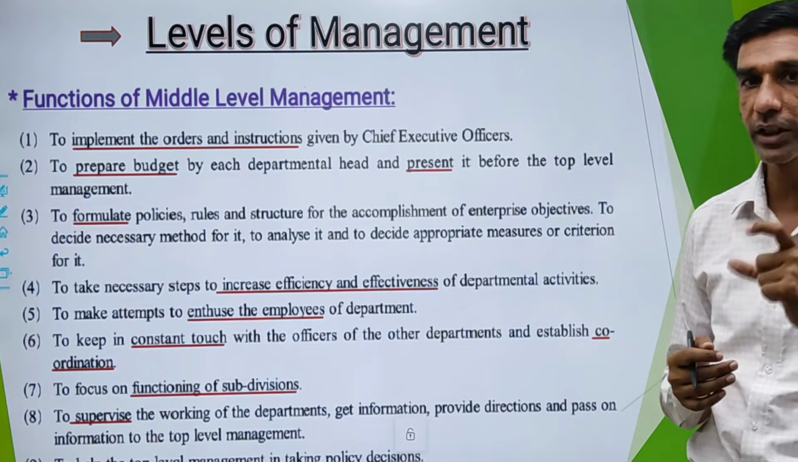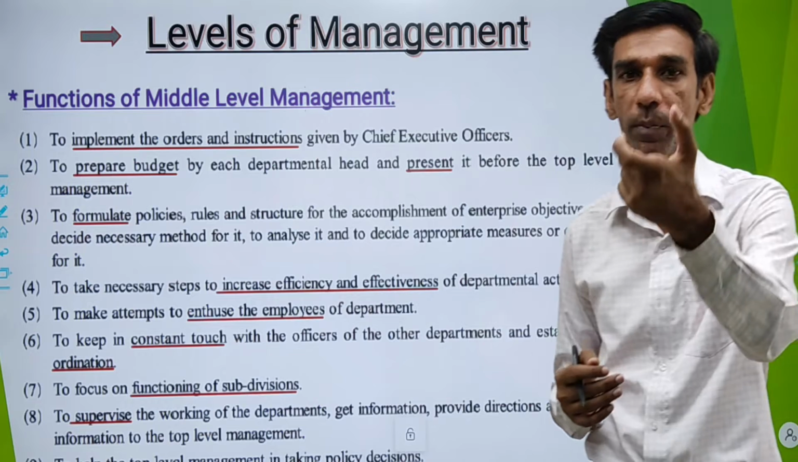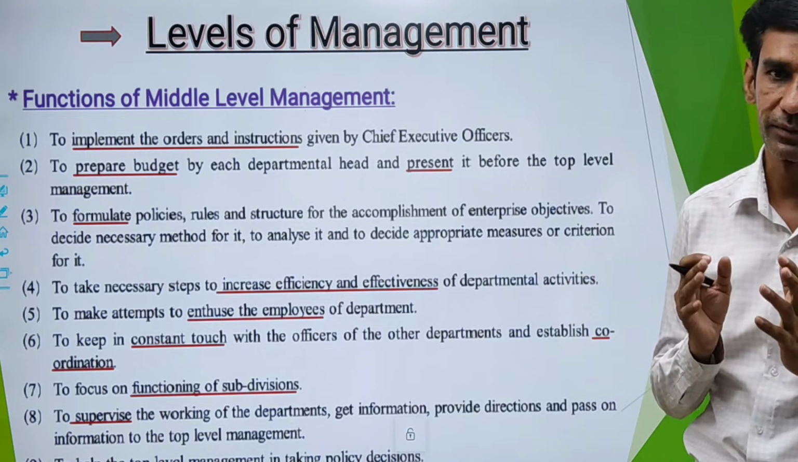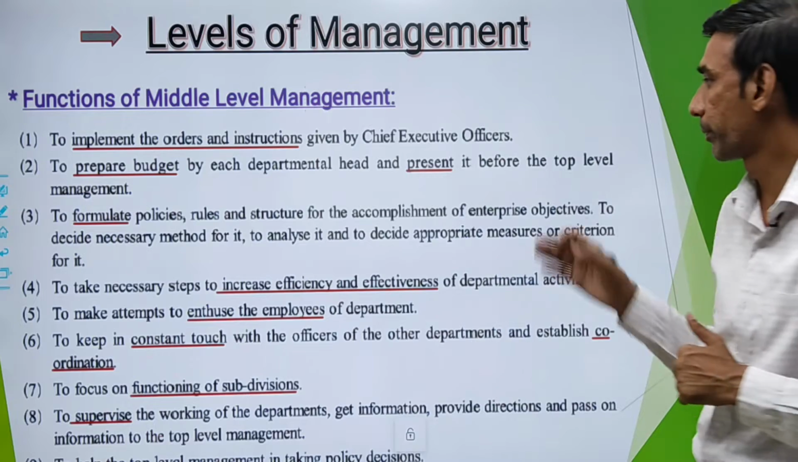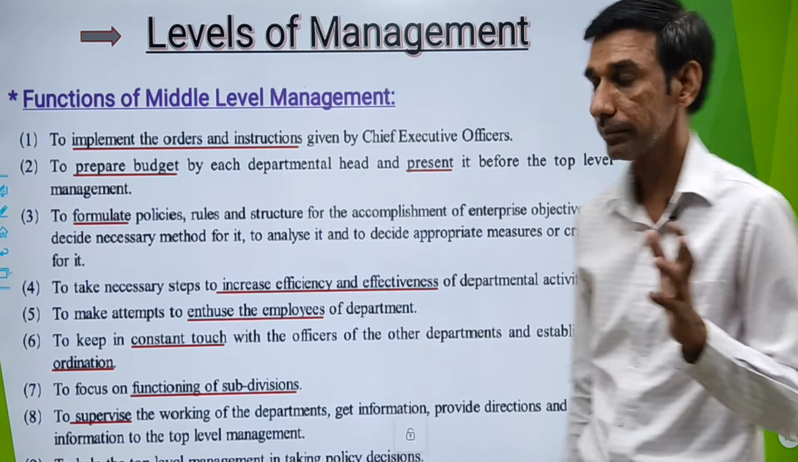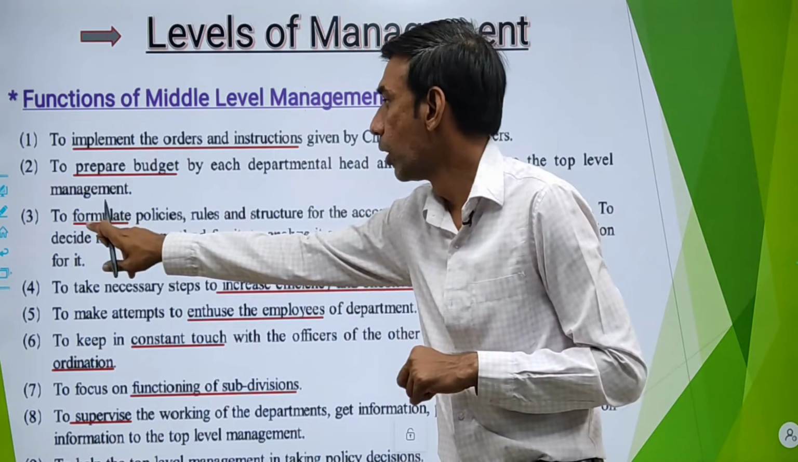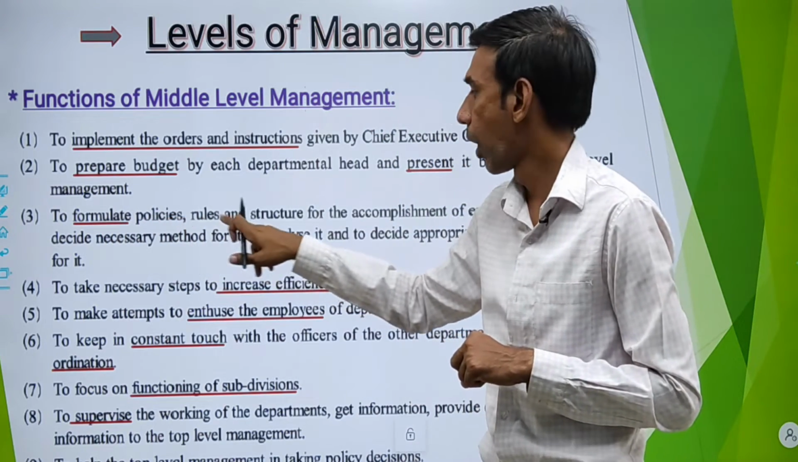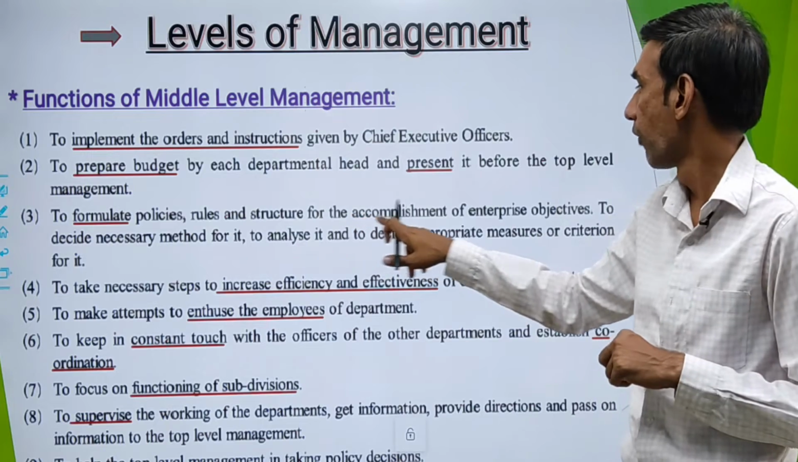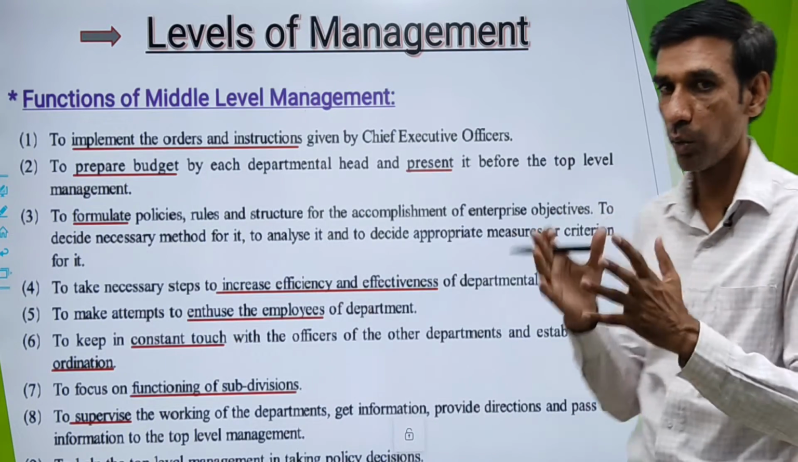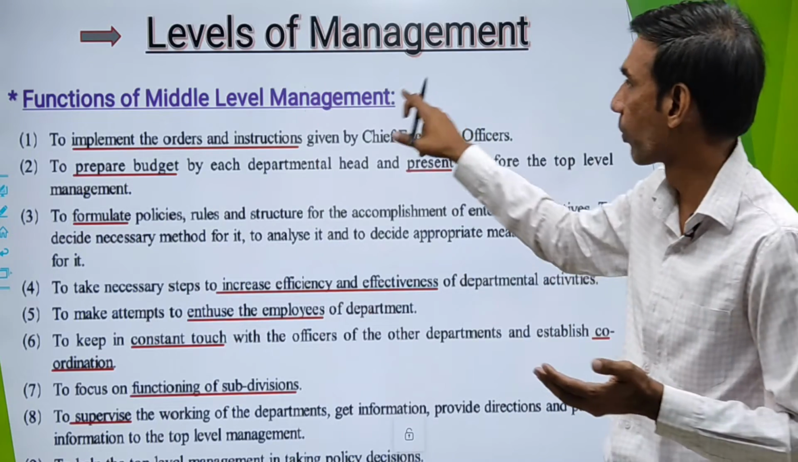Why do we present budgets of department before top level management? So that it could get sanctioned. To get the budget sanctioned, we present it before top level. This is your second function of middle level. Third, to formulate policies, rules and structure for the accomplishment of enterprise objective. You have to formulate rules. Who will formulate? Middle level.